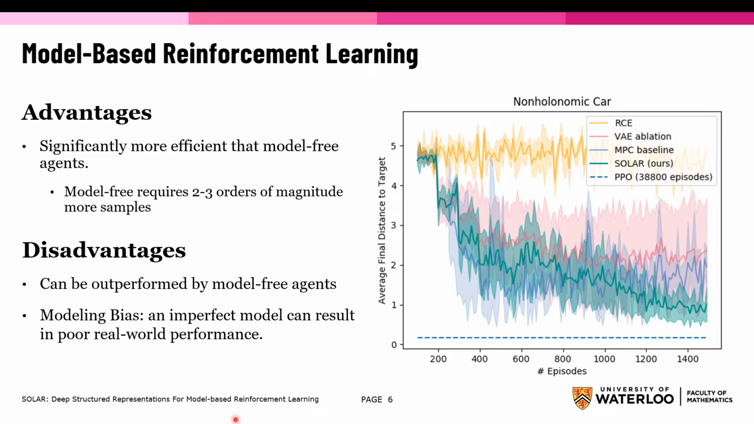If you look at the graph on the right, we can see SOLAR, within 1400 episodes, outbeats the other model-based frameworks, such as RCE, VAE ablation, and MPC baseline. The only one that outperforms SOLAR is PPO, but as we can see, it took almost 40,000 episodes to perform this optimally. But within only 1400 episodes, SOLAR is able to converge close to PPO, enough to complete the task.